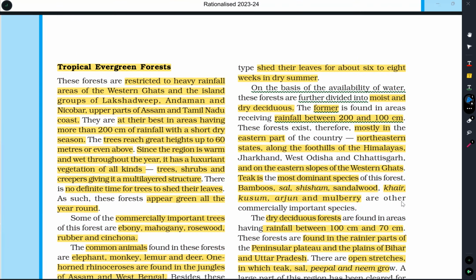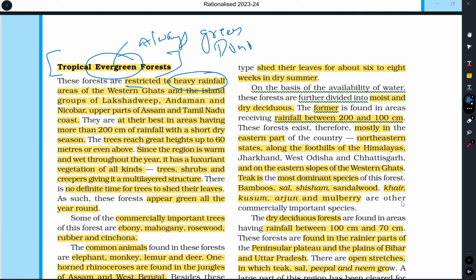Let us first learn what is tropical evergreen forest. These forests are restricted to the heavy rainfall regions. The regions which have very heavy rainfall have this type of evergreen forest. The term itself says it is evergreen, always green. These forests do not shed their leaves. They appear green the whole of the year.